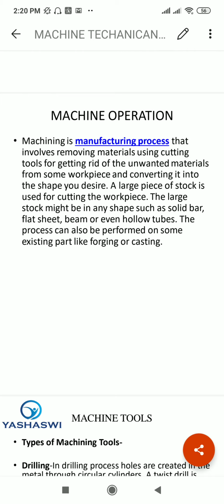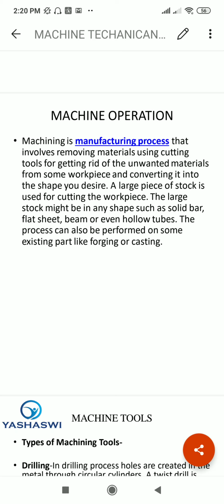Machining is a manufacturing process that involves removing material using cutting tools to get rid of unwanted material from a workpiece and convert it into the shape of your desired size. A large piece of stock is used for cutting the workpiece.